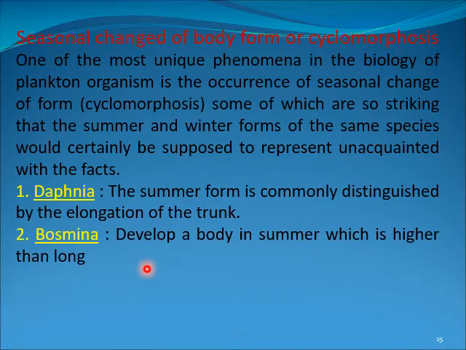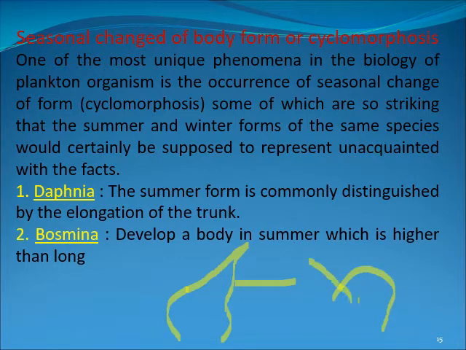On the head, this type of structure on the helmet occurs in the Daphnia. Generally, it is in this form, and in the cyclomorphosis, it will change into this form. This is known as the cyclomorphosis. Bosmina in the summer, its size becomes long. That is also known as the cyclomorphosis.